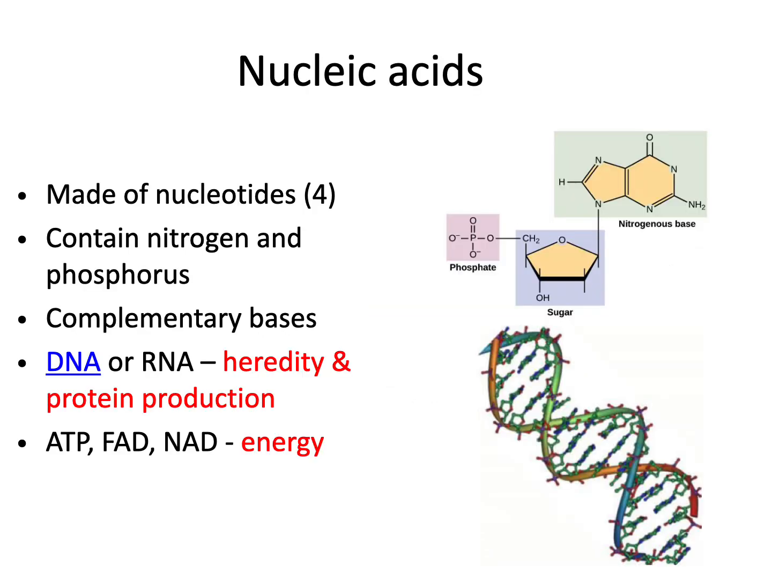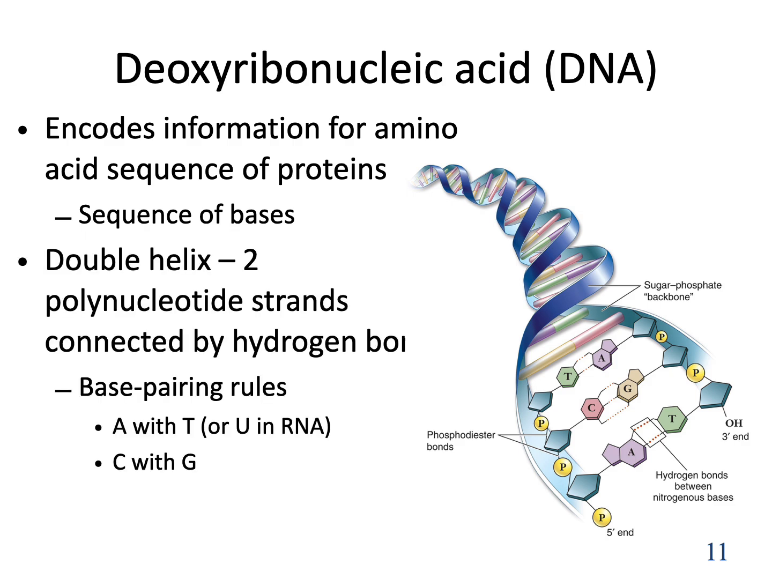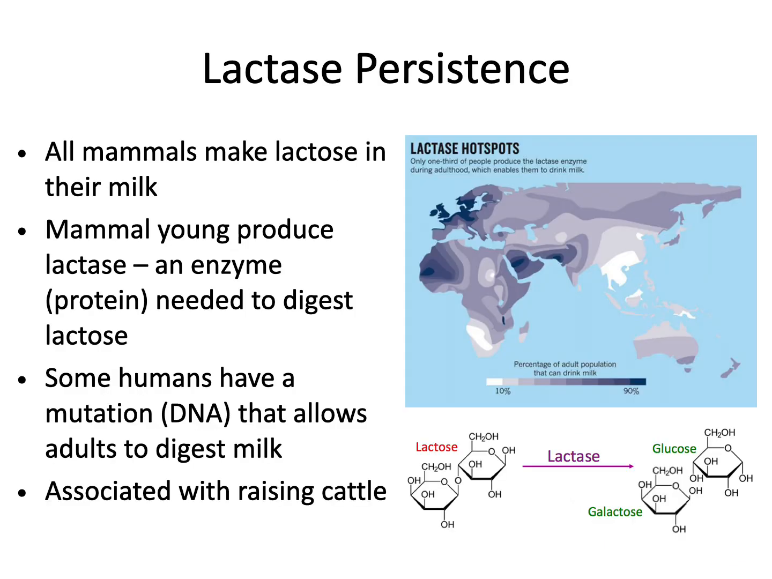Another good example of the effect of an organic molecule on the body is our nucleic acids. Remember, we have DNA and RNA, and these are involved in heredity and protein production. DNA is a double helix that contains two strands with a specific sequence of bases. And these bases can be converted into a sequence of amino acids in a protein. Okay, a big example of a change in DNA is a mutation associated with what's called lactase persistence.